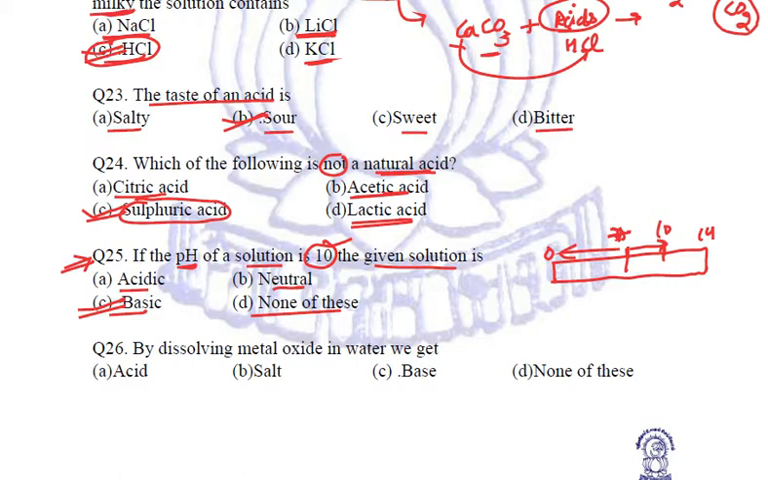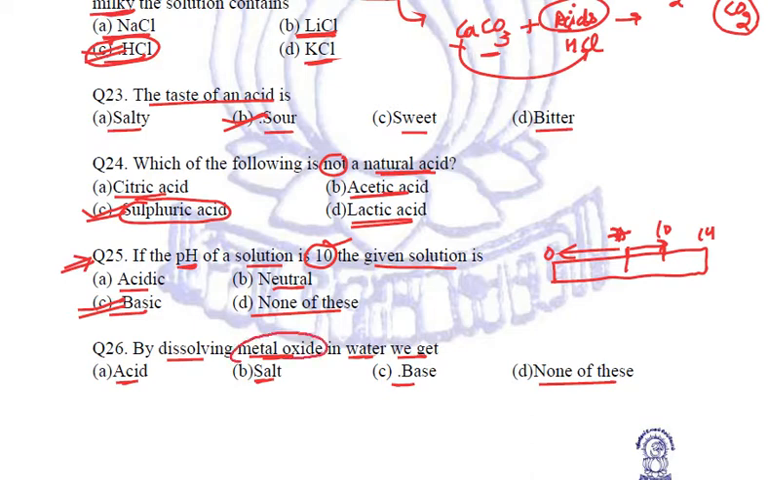Okay. Next, by dissolving metal oxide in water, we get acid, salt, base, or none of these. Do not try to attempt these questions just randomly. If you know the answer, perfectly fine. Otherwise, do not just make guesses. Just try to be a bit more rational and more logical.